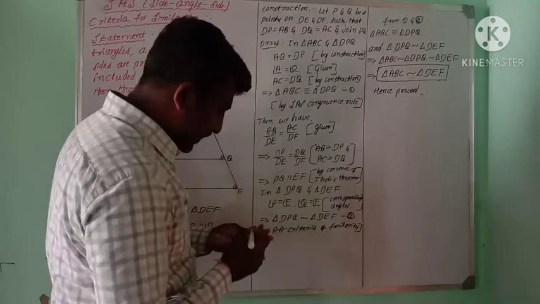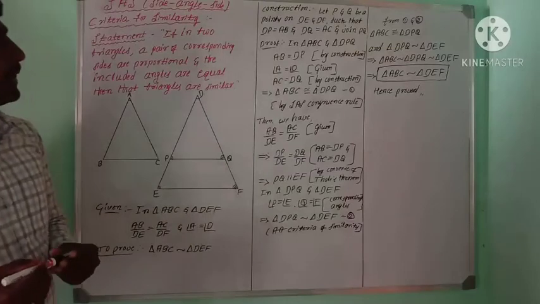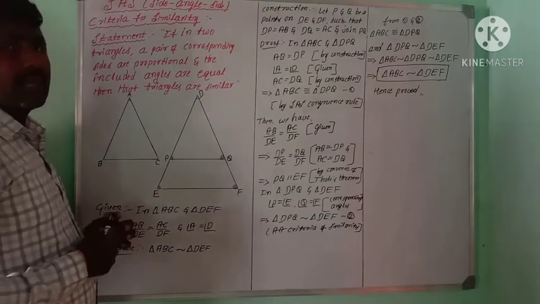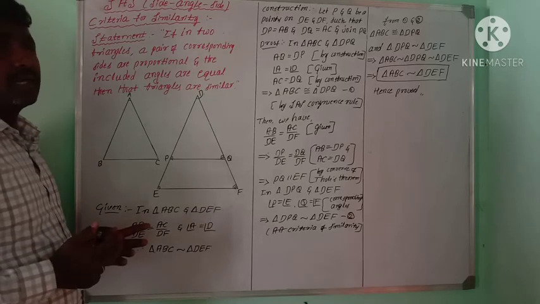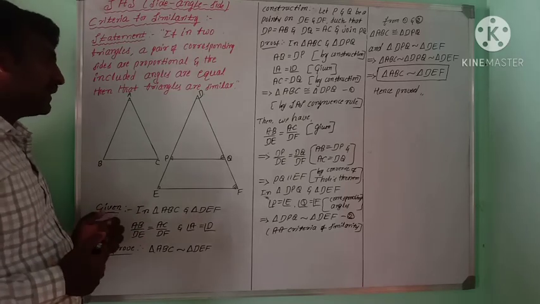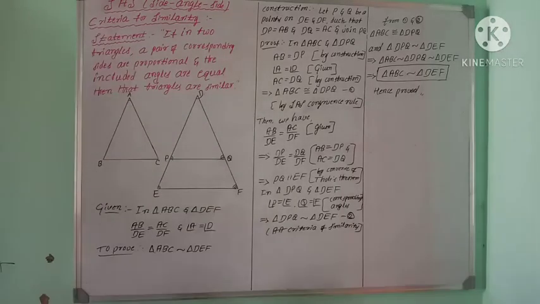In this way, we can prove the criteria for similarity of triangles. From the last three classes, we have studied the criteria for similarity of triangles.